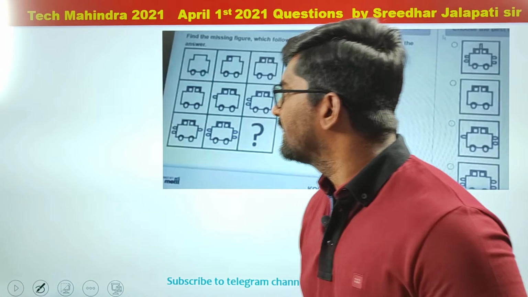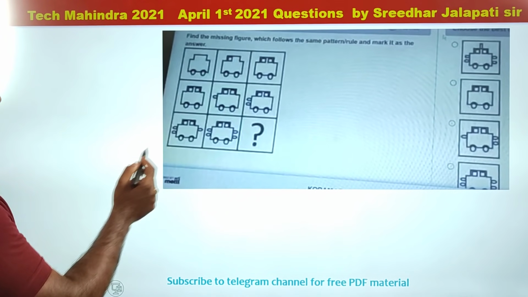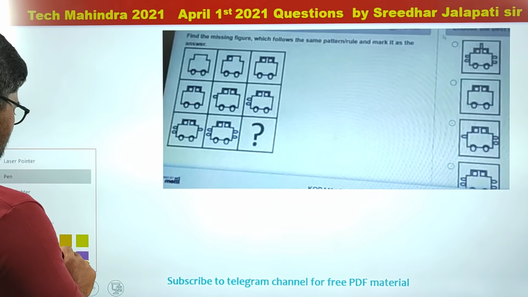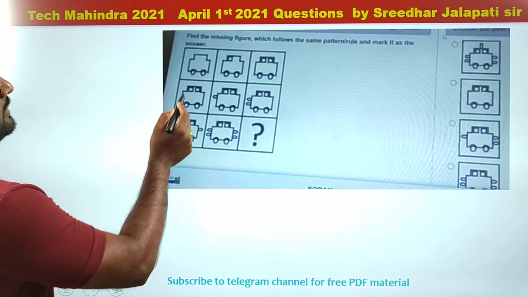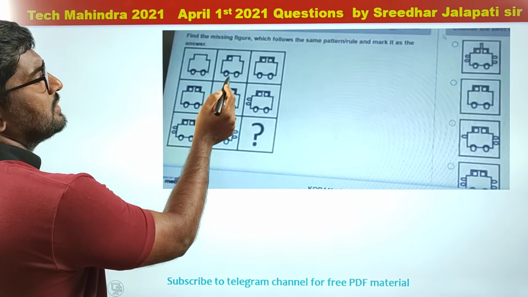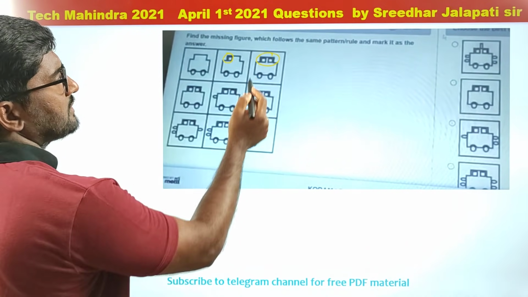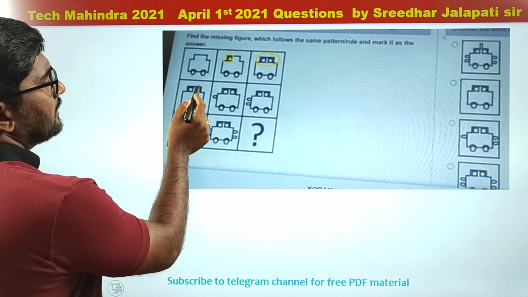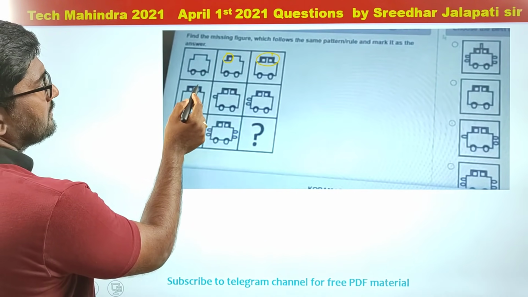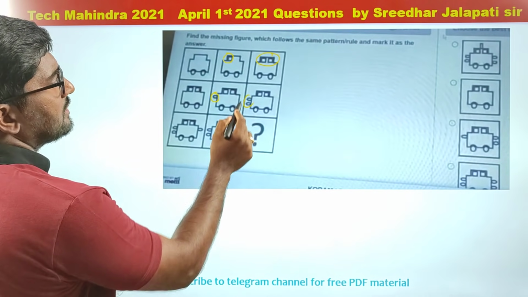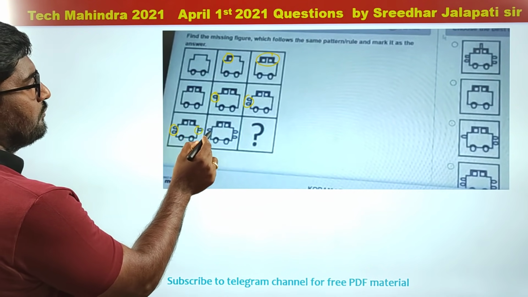Right. Next question. Again from non-verbal reasoning, a figure series is given. Now if you see, let me change the color so that you will be able to identify. So here this is a kind of truck with two wheels, some extra box is added here. Two extra boxes added here. Then here also two extra boxes and one dotted line, extra dot line, two extra dot lines, three extra here and four extra here.